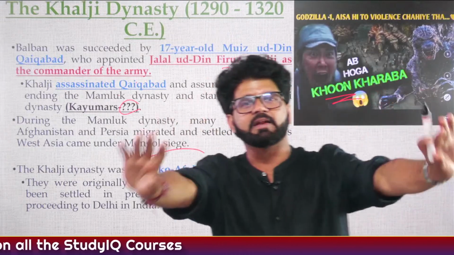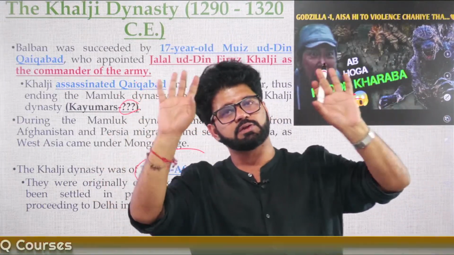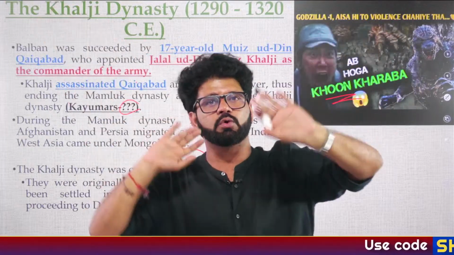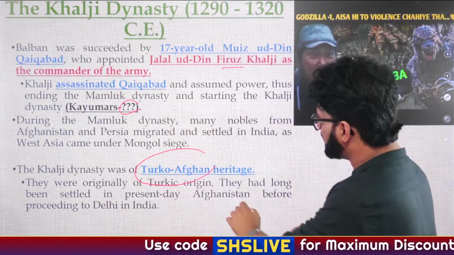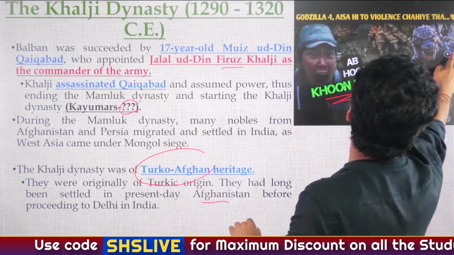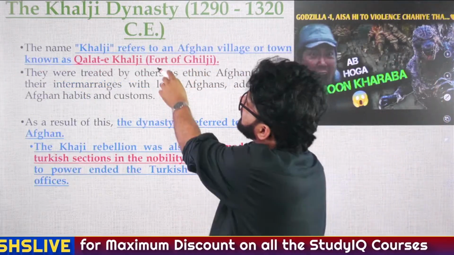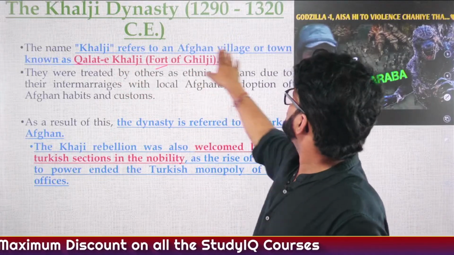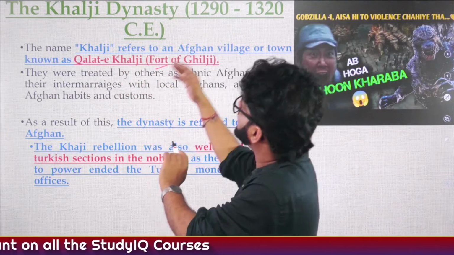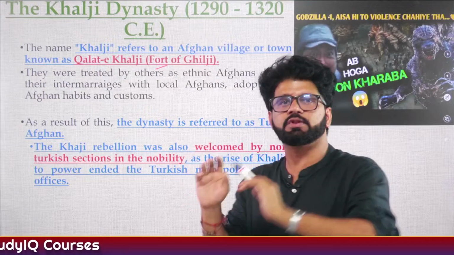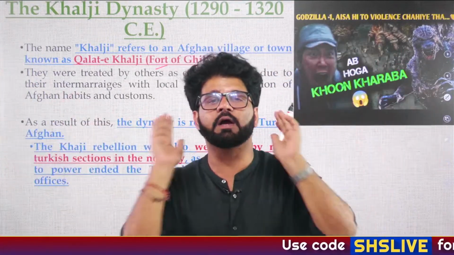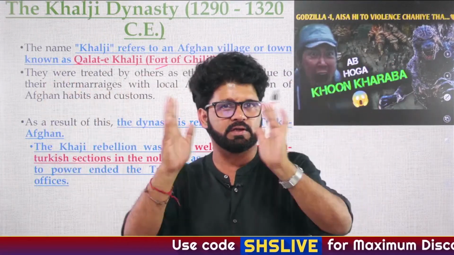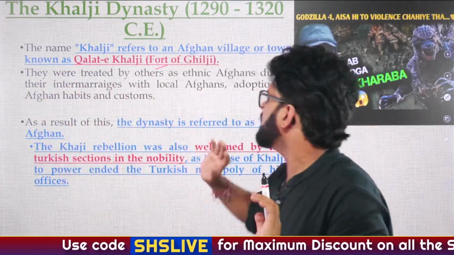This slave dynasty, Mamluk dynasty, Turkish dynasty, Turkan-i-Chihalgani, had higher posts assigned to Turkish people. The Khaljis are Turko-Afghan. Although they are Turkish, they lived in the Afghanistan region called Khalji, and that's why they are known as Khilji. The name Khalji refers to an Afghan village or town known as Qalat-i-Khalji, or Fort of Khilji. And since they are Turkish but had lived in Afghanistan, they broadened their horizon. It's not like only Turkish people will be at the higher posts.